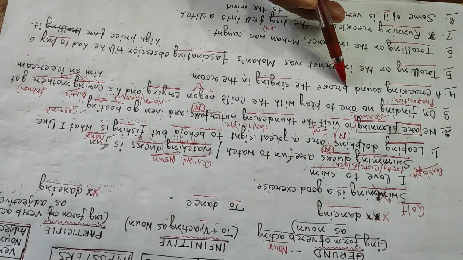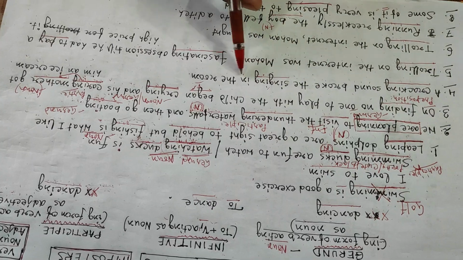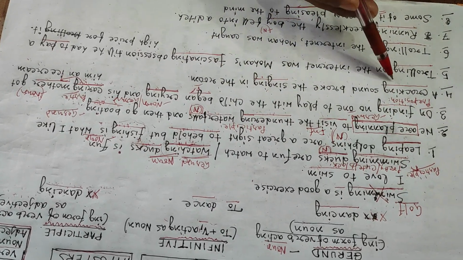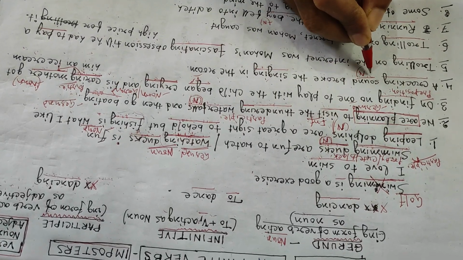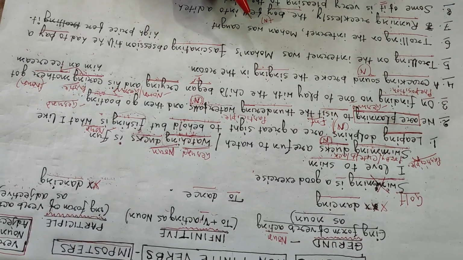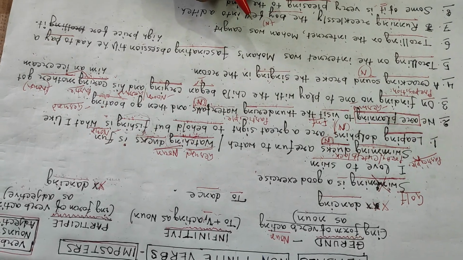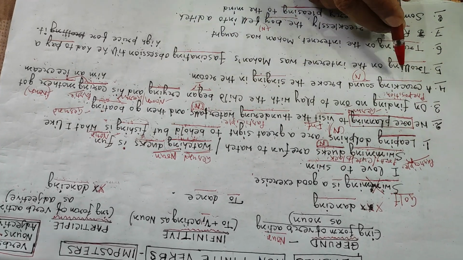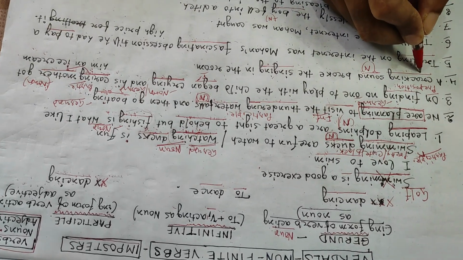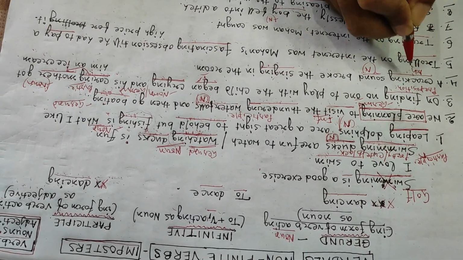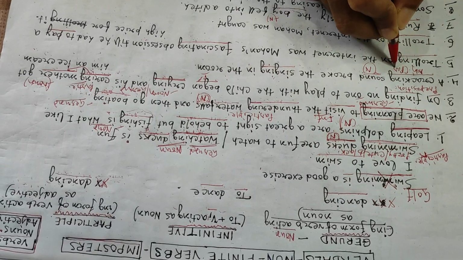A cracking sound broke the singing in the room. A cracking sound. Sound is a noun. So as simple as that. You have to pick the ing words here. Very simple. A cracking sound. Sound is a noun. So cracking is an adjective, clearly. Ing word. So it is a participle.